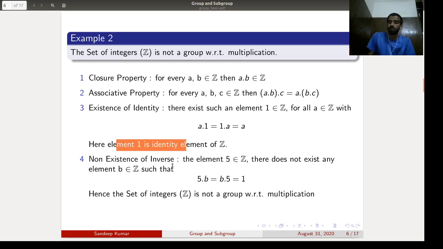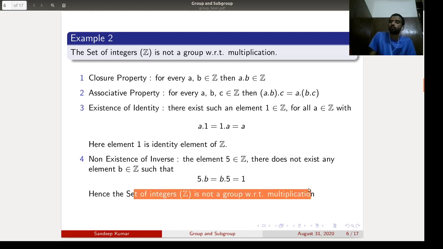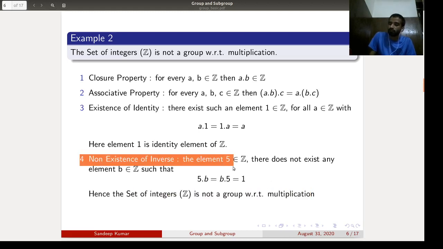So we will see how it is not followed. For example, the element 5 belongs to Z, but there does not exist any B belonging to Z such that 5 dot B is equal to B dot 5 is equal to 1. Here B must be in Z, so this does not hold. So the set of integers is not a group with respect to multiplication. The element 5 does not have an inverse.